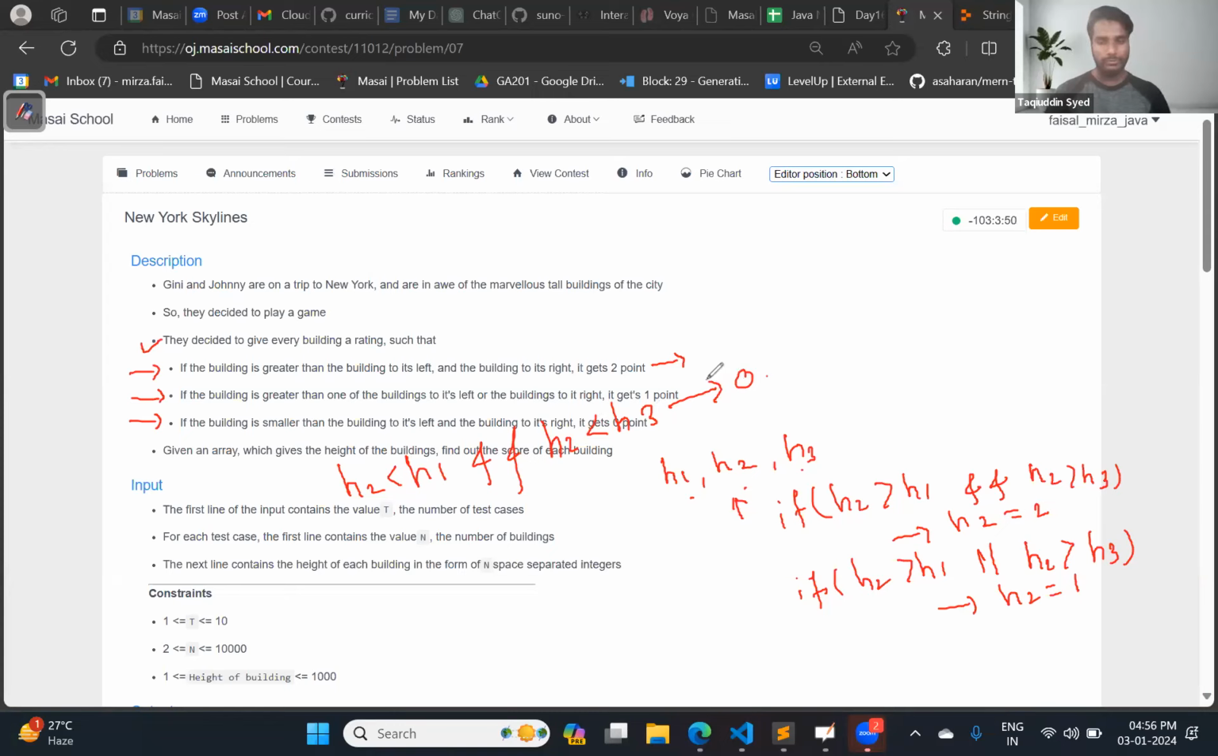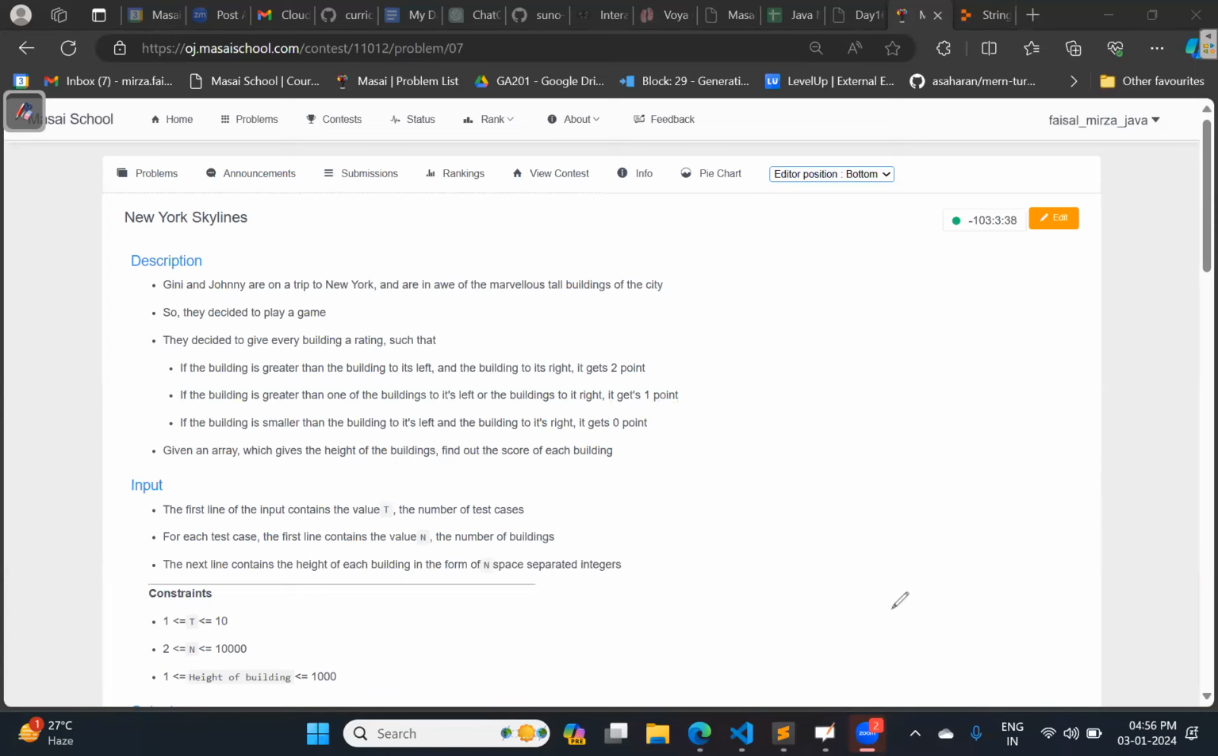Is this three-condition logic clear to all of you? Please confirm. When we need to give 0, 1 and 2, if this is confirmed, let us see the test cases.